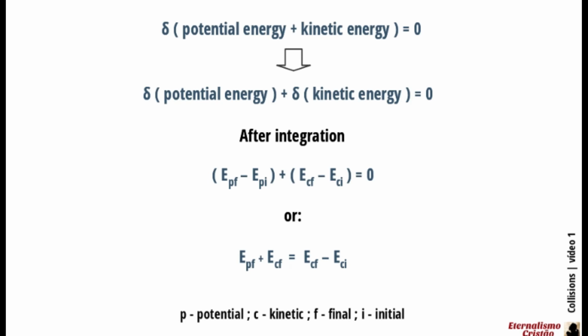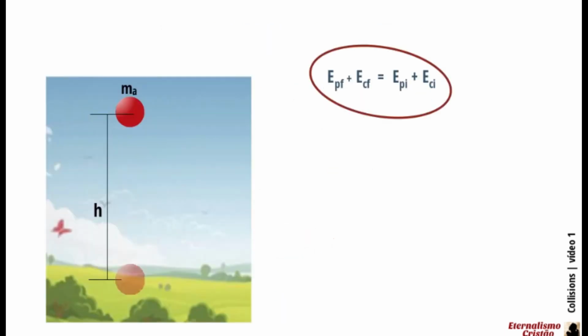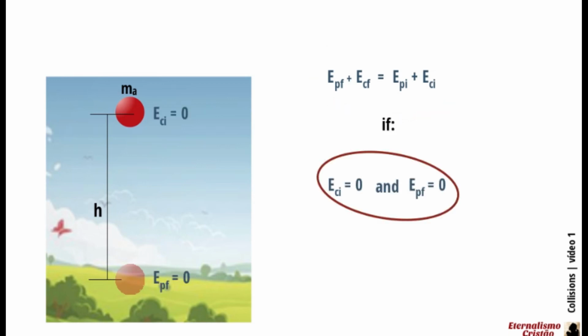Initial and final are the moments when our experiment or measure begins and ends. When the body is dropped from height h, it has zero kinetic energy and maximum potential energy. When the body hits the ground, it has zero potential energy and maximum kinetic energy.